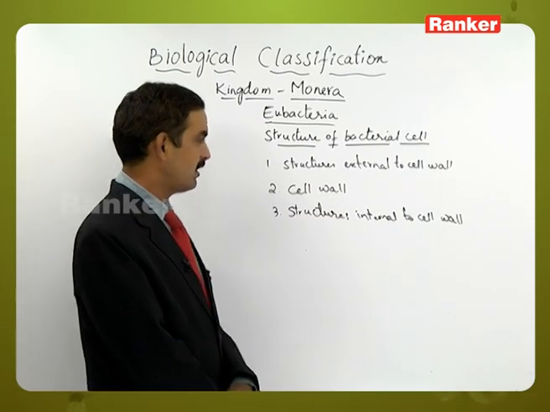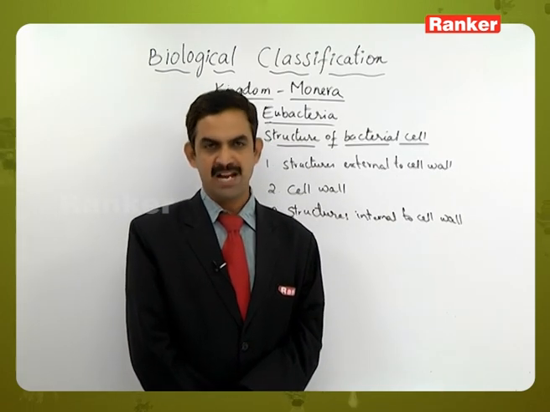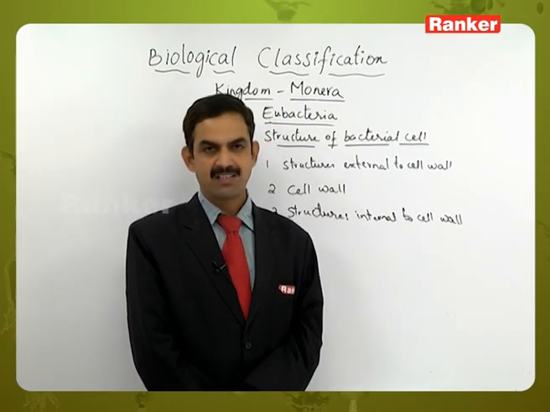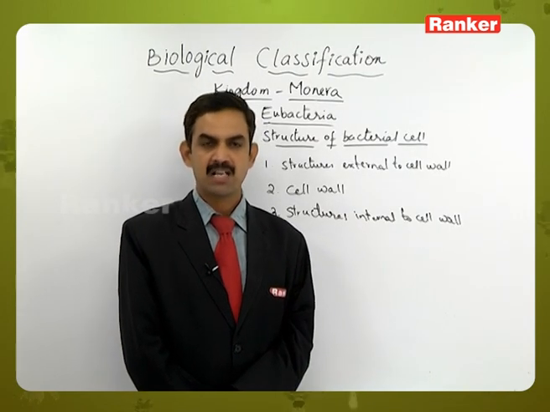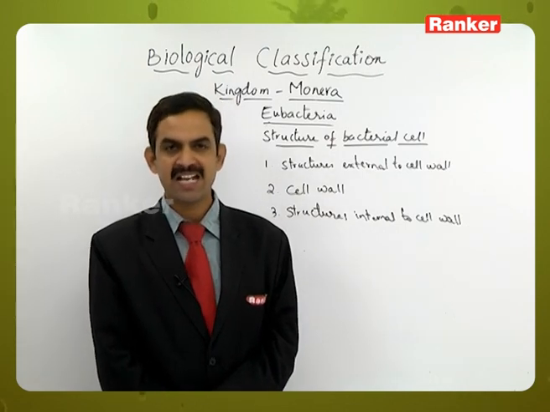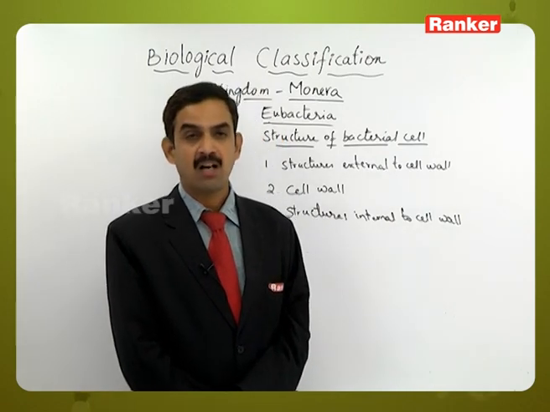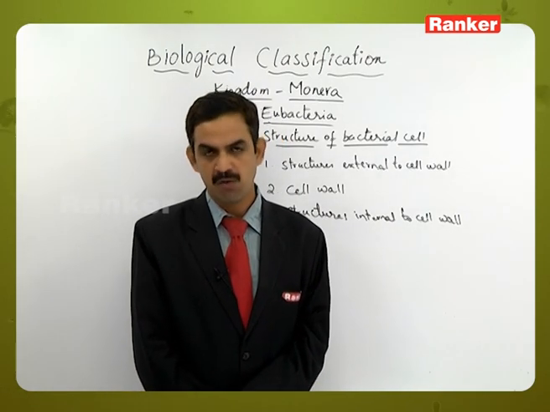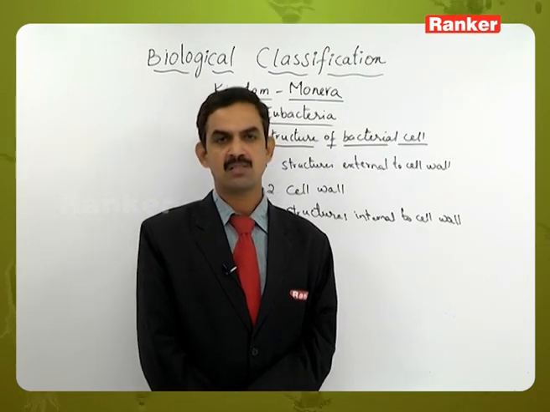Generally we know that cell wall is the outermost part in the plants, but here in bacteria cell wall is not the outermost limiting layer, but outside that cell wall some other secretions are there which form into a layer like structure. And some extra appendages will also be formed. Those are also part of the structures external to the cell wall.